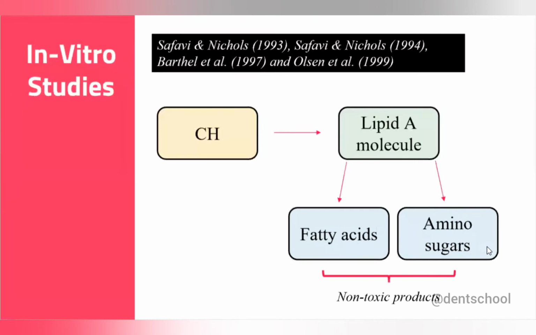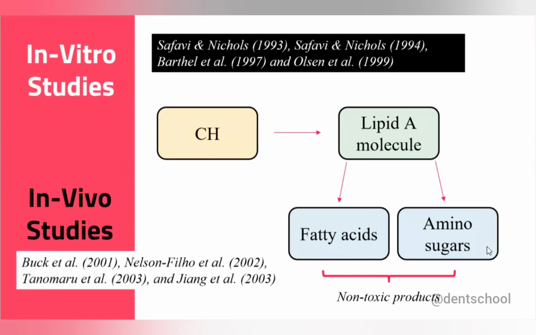So now these components cannot induce the body cells to create the environment of inflammation. And there are certain in vivo studies also, in which they found that after placing calcium hydroxide in cases of periapical pathology, they didn't notice an increase in the size of the lesion. That means there was a decreased inflammatory reaction, and after some time upon follow up, they found there was a decrease in lesion size also radiographically, because radiographically it takes time to show, right?